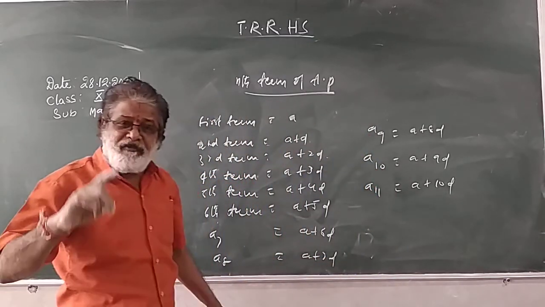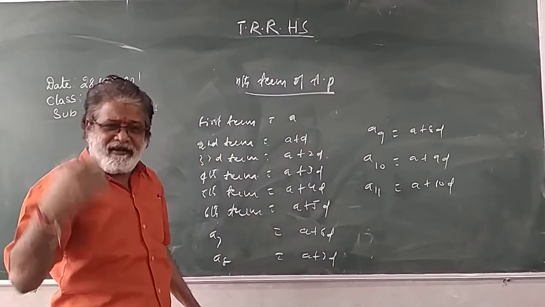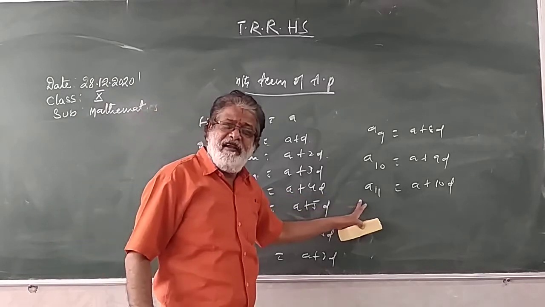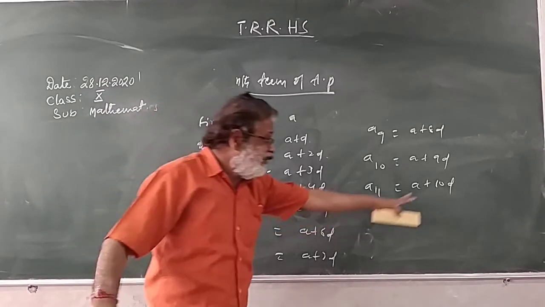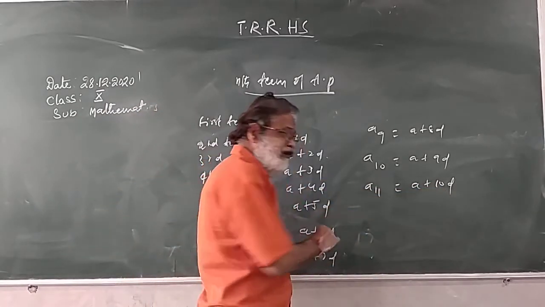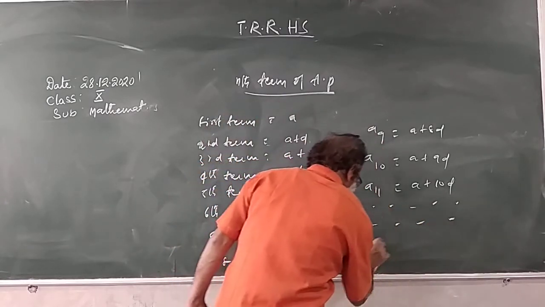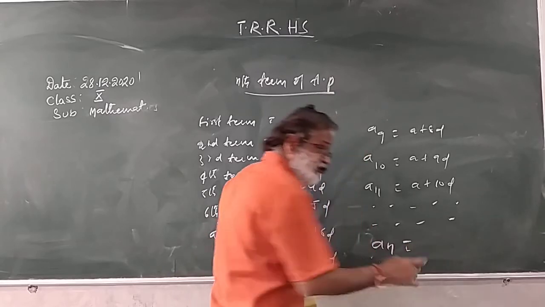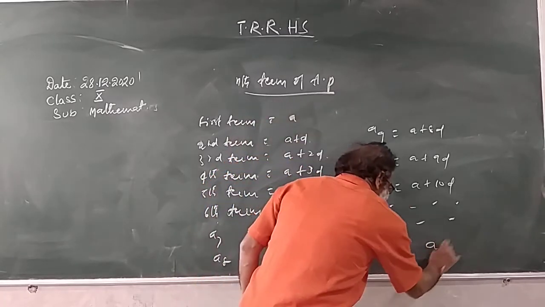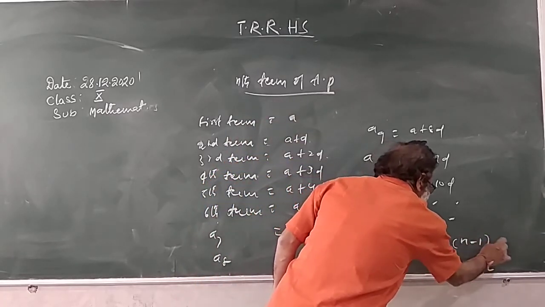From the total number of terms you reduce 1, and you will get that term. 11th term: 11 minus 1 is 10, A plus 10D. 12th term A plus 11D, and so on. What is the nth term? From the total number of terms subtract 1. Nth term is A plus (n minus 1) into D.